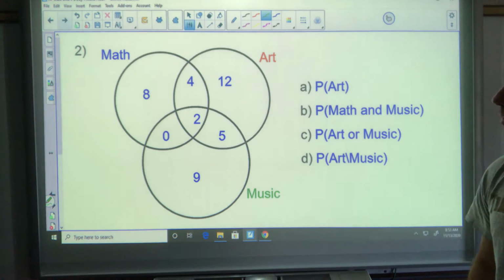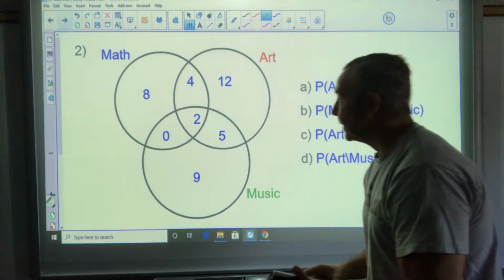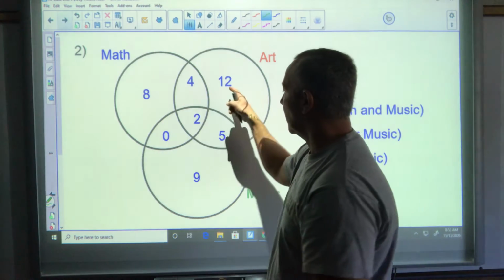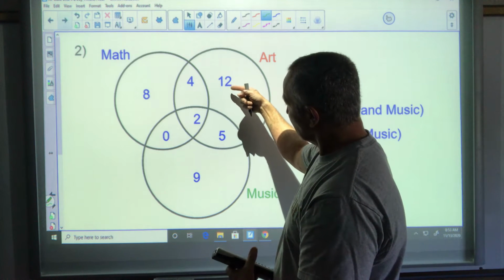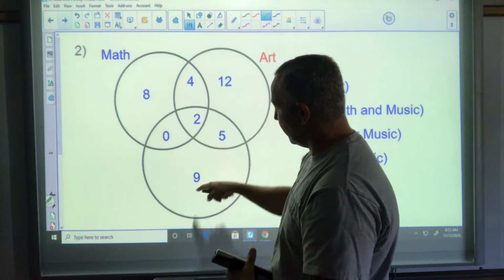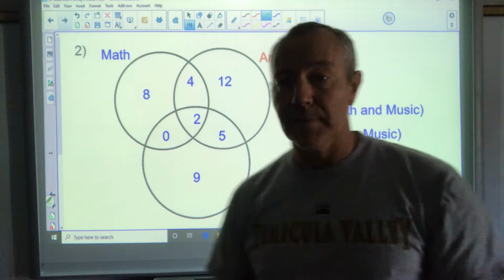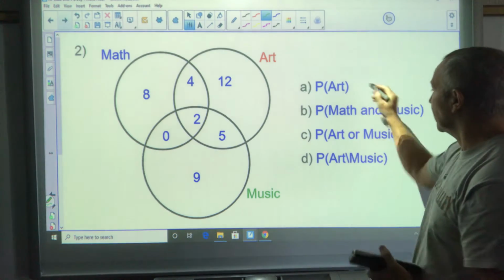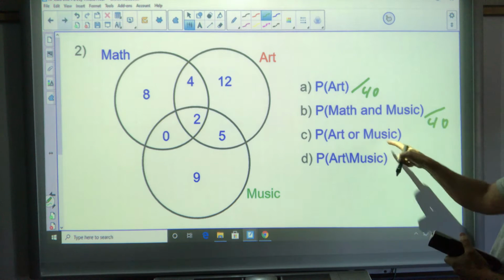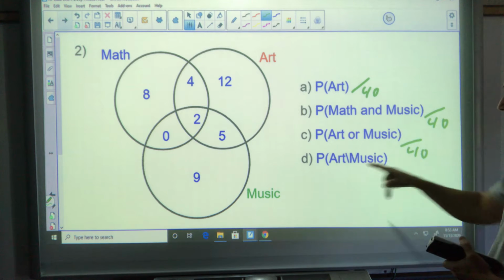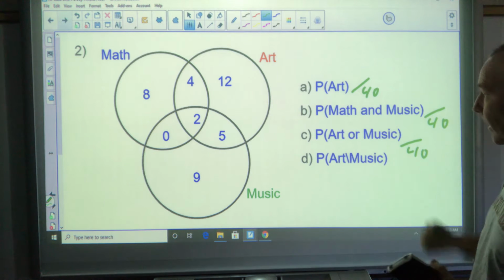Okay, so let's get our total first of all. I want to add all those up. It looks like 8 and 4 is 20, and then I have 29, 31, 40. So it's going to be out of 40. So all my problems are going to be out of 40 unless I give you a given. This will be out of 40. This out of 40. This one is given music. Oh no, that's out of just music. That'll have a different total. It's not out of 40 anymore.